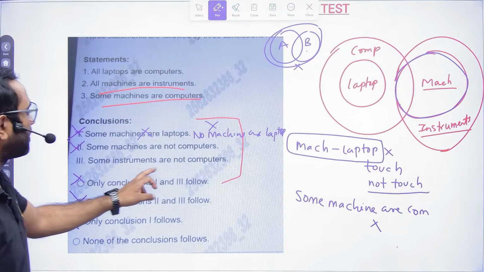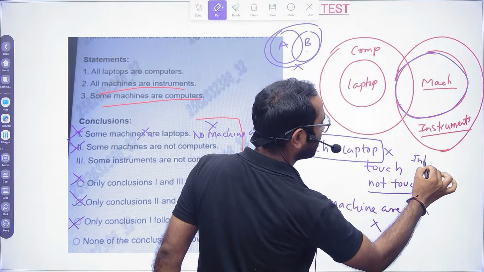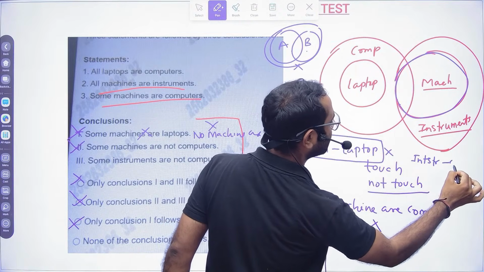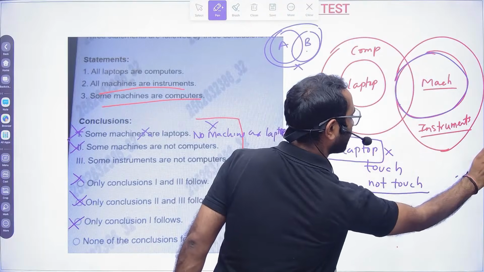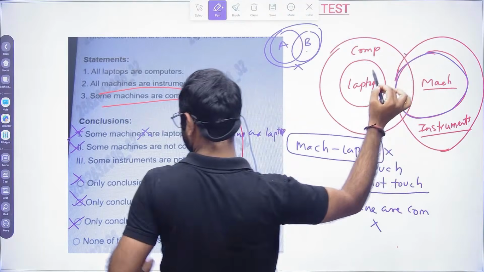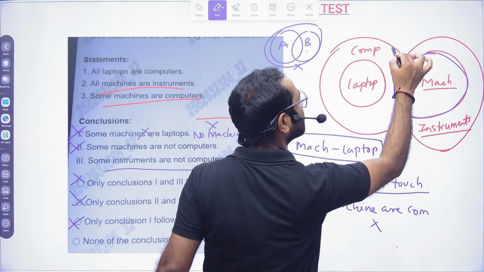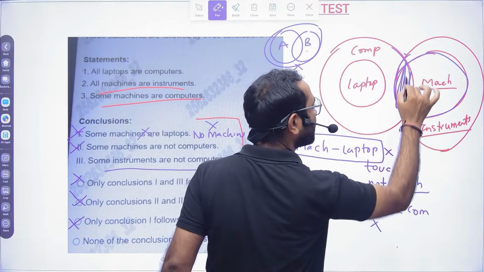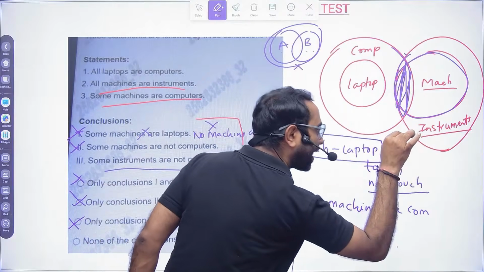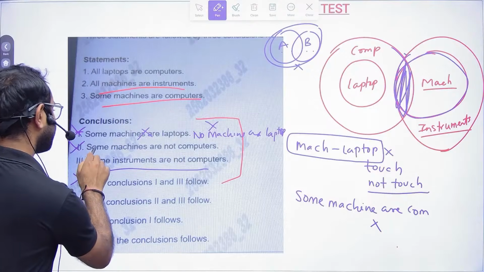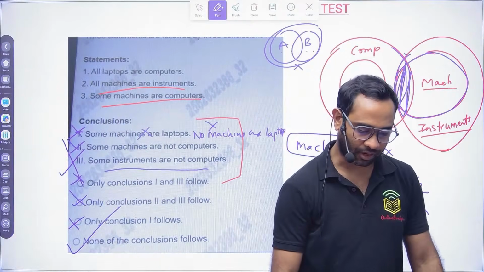Okay. Some instruments are not computer. So the relation between instrument and computer is not given. What they're asking is about instruments and computer. So some part of instruments is computer. So you can only say some A are B, some B are A. You cannot say some instruments are not computer. So here it goes, none of them follows.